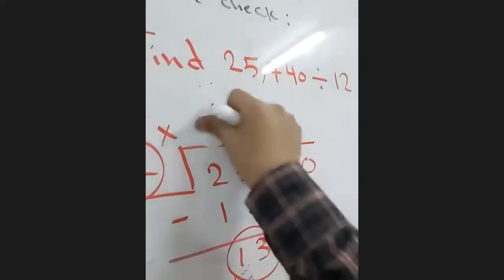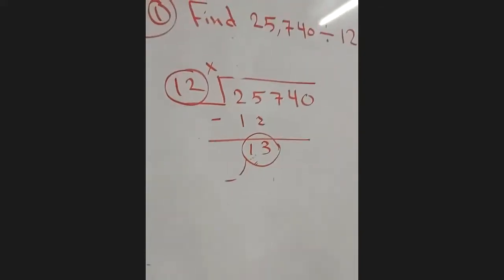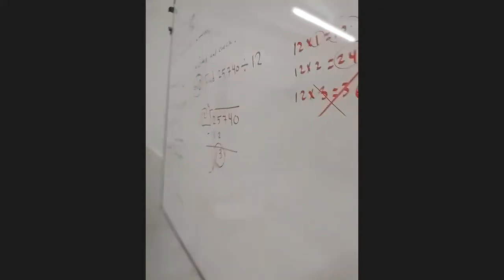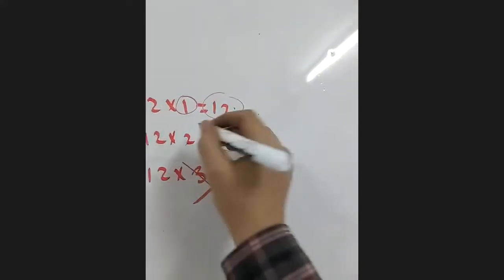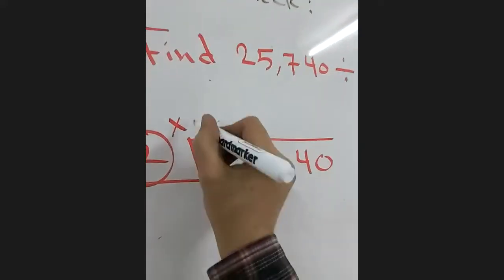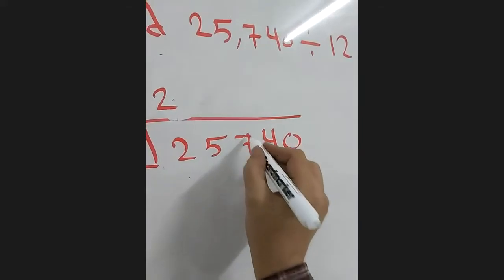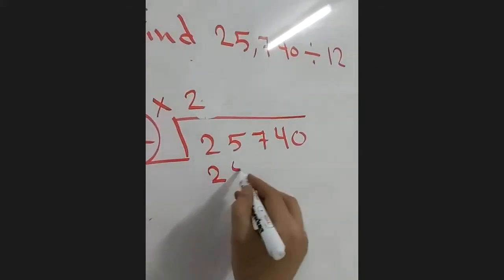Now, so I know that my one here is a wrong choice. So I will choose the closer number, which is what here? 24 is closer than 25 than 12. So I will choose the 24. What's the number? If you multiply it with the 12, you got 24. It is 2. Now, 2 times 12, 24.